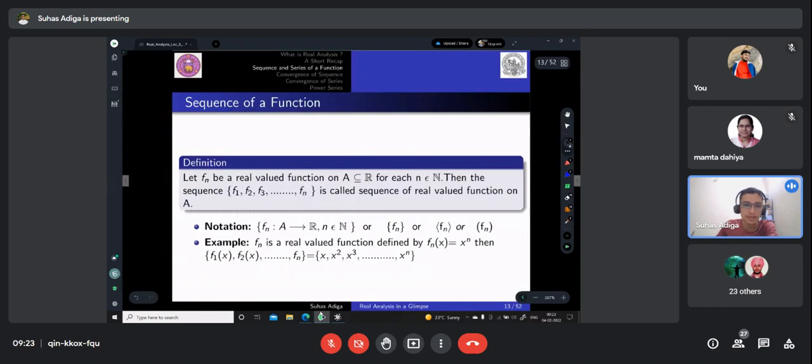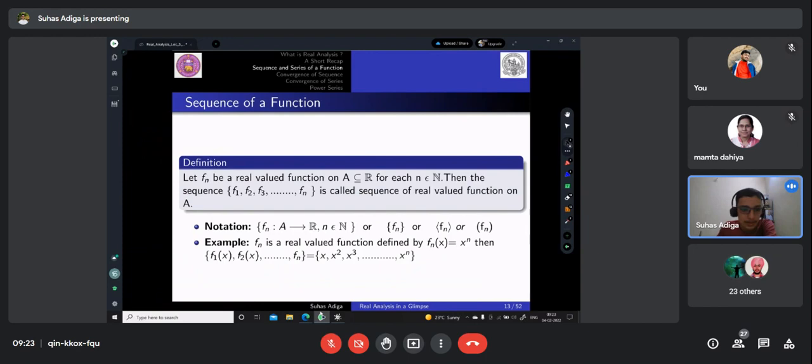So let me go to my topic now, a sequence of functions. You already know what a sequence of real numbers is. A sequence of functions is something above it, which will actually lead us to a sequence of real numbers if we define some value for x. I'll read out the definition and then try to explain.